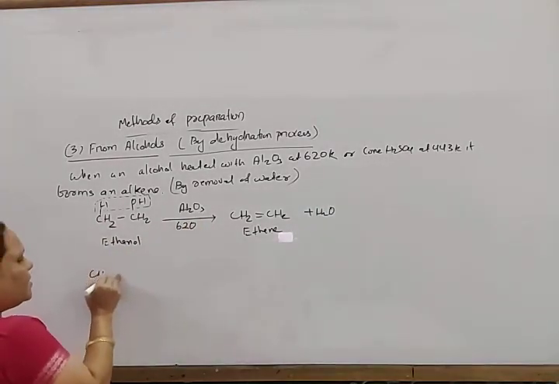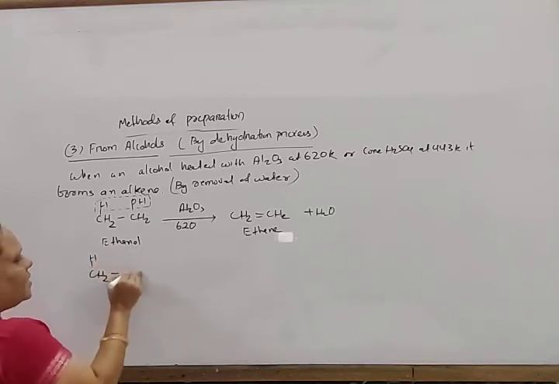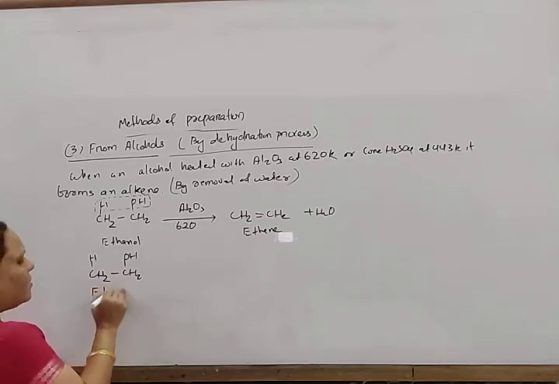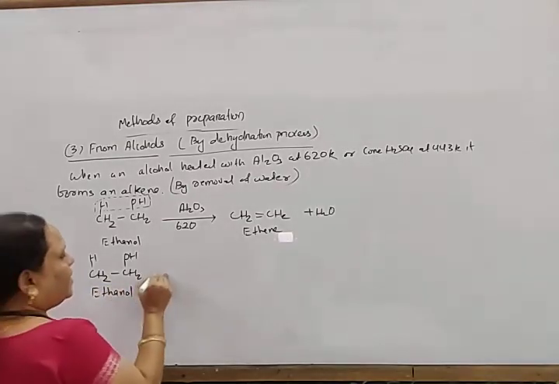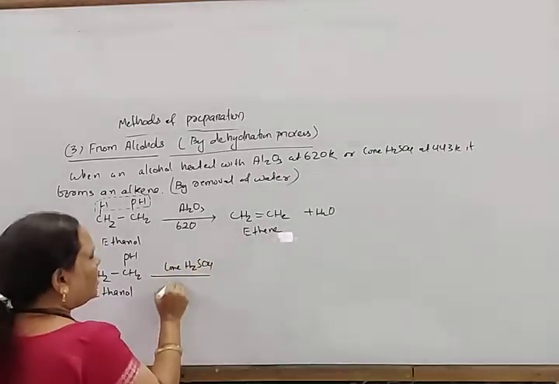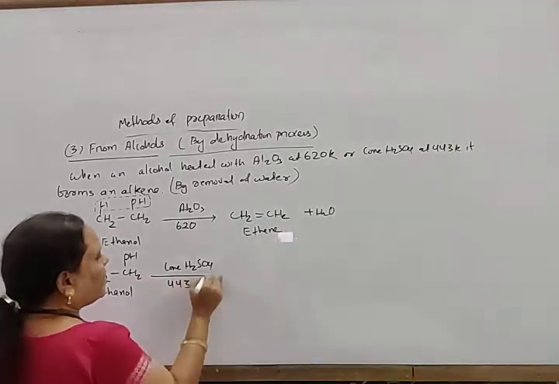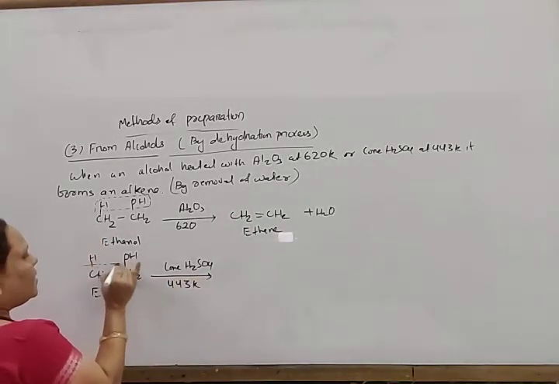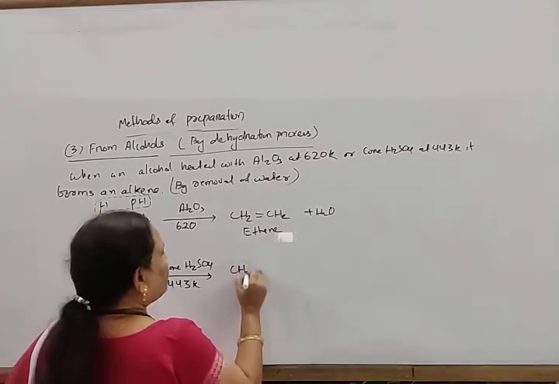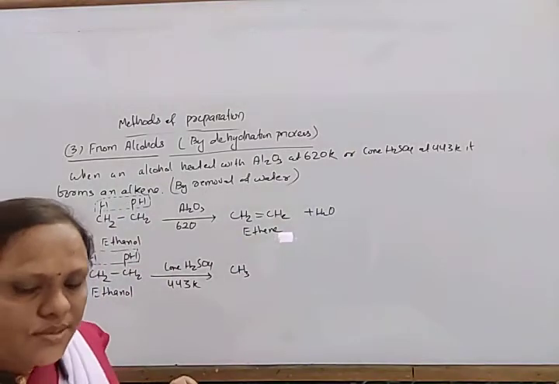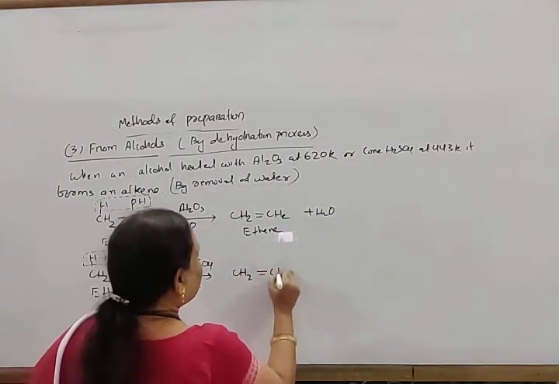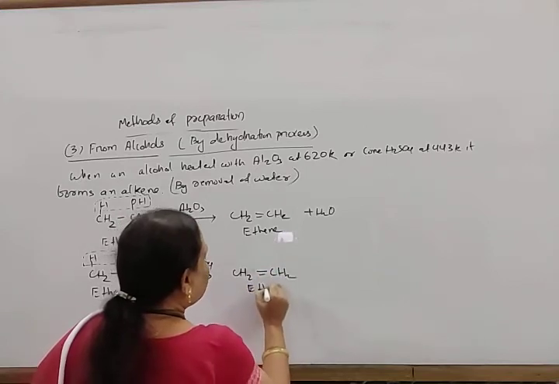Similarly, CH3CH2OH, this is ethanol. When heated with concentrated sulfuric acid at 443 Kelvin, one hydrogen and one OH group will be removed and it forms CH2=CH2, ethene.